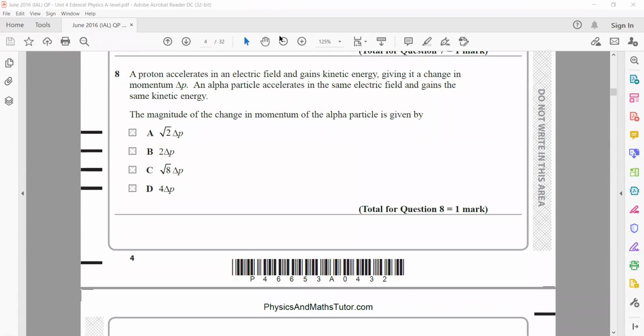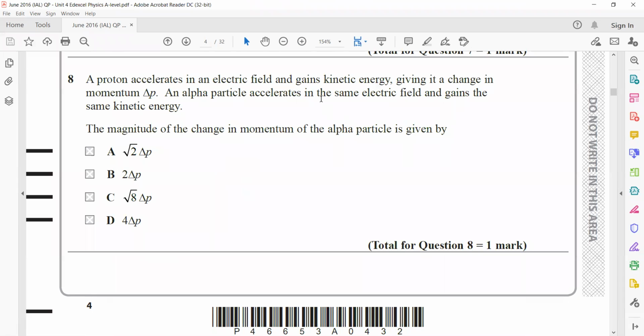A proton accelerates in an electric field and gains kinetic energy, giving it a change in momentum delta P. An alpha particle accelerates in the same electric field and gains the same kinetic energy. The magnitude of the change in momentum. So we know kinetic energy is half mv square, and how can we relate kinetic energy with momentum?